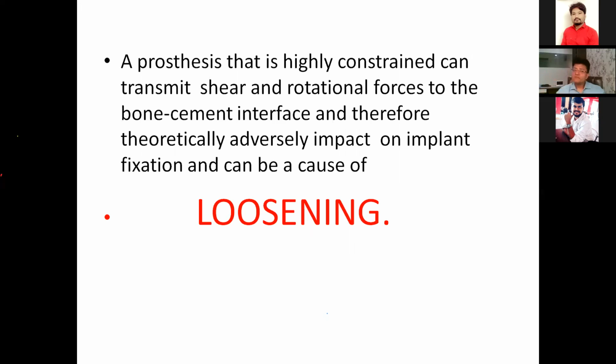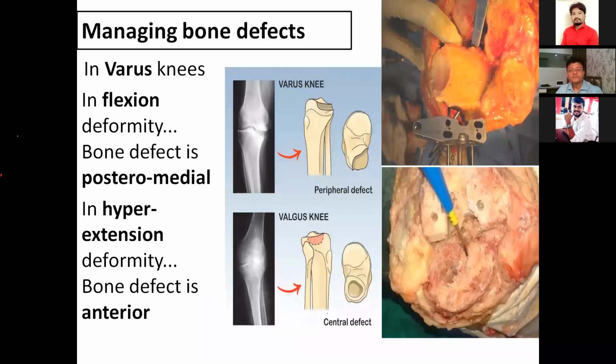A prosthesis that is highly constrained can transmit shear and rotational force to the bone-cement interface, and therefore theoretically it can cause implant loosening. So the simpler the implant, the better the survivorship of the implant.